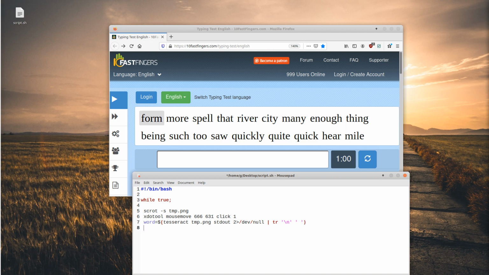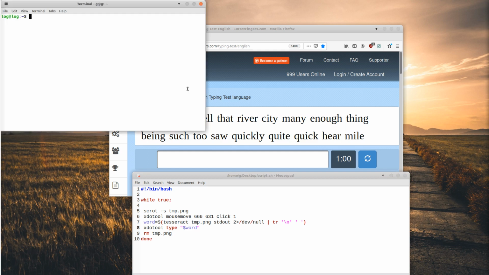Okay, and when you have all of that ready, the final step is xdotool type, and we are going to make sure you quote your variable, words. And finally, we are going to say done. Oh, and before that, we also have to delete the temp.png, because every time you run scrot, it's going to save your new file under a new name if it sees that it's going to overwrite the old one. Anyways, so let's actually get this going.